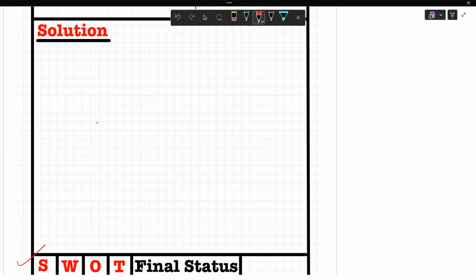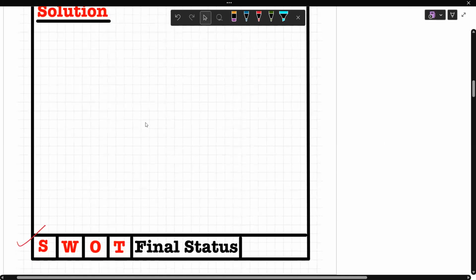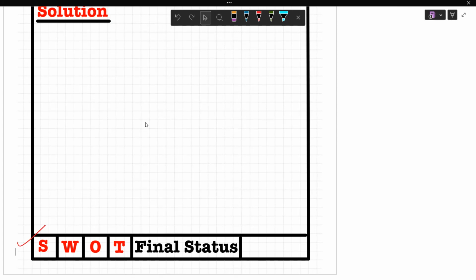Whether this question or this topic is a strength for you, a weakness, an opportunity or a threat. Once you identify that, suppose after completion of the whole series, you have a bunch of 600 pages. You know what is your strength, you know what is your weakness. Now you have to arrange it in that particular order: these are my strengths, weaknesses, opportunities and threats. Then you have to revise it multiple times, and finally conclude on the 1st of May the status of all those 600 questions that you have solved, and go for a final revision for the next 25 days.